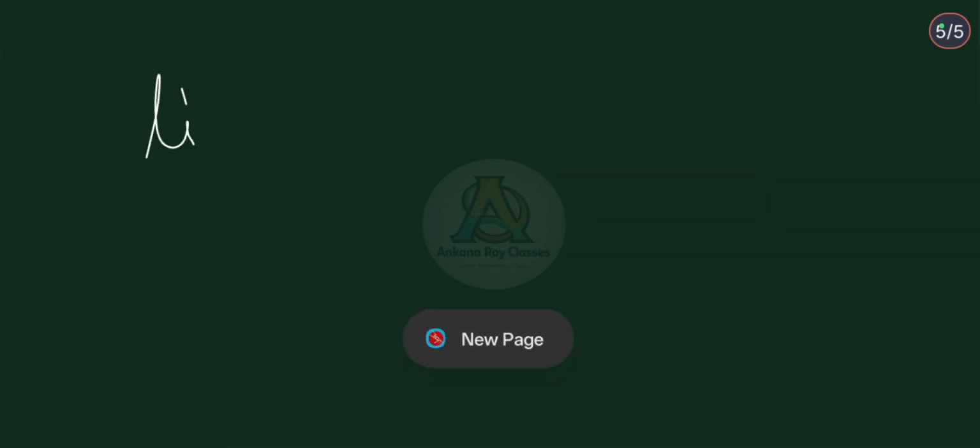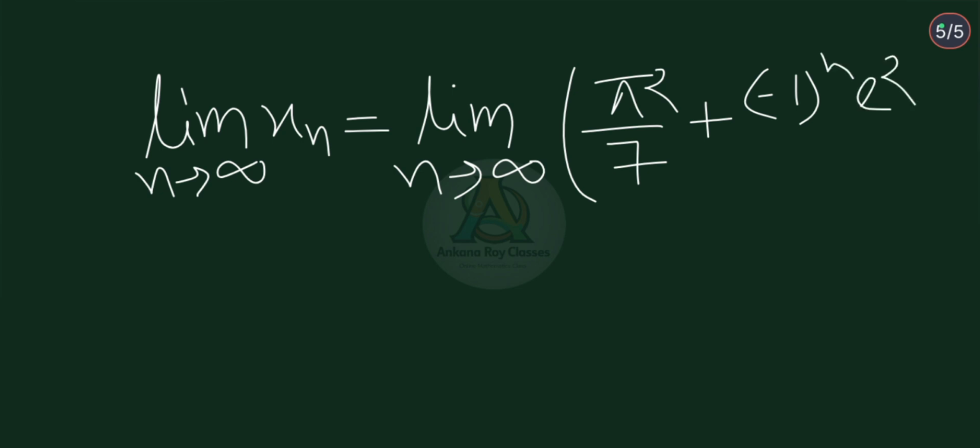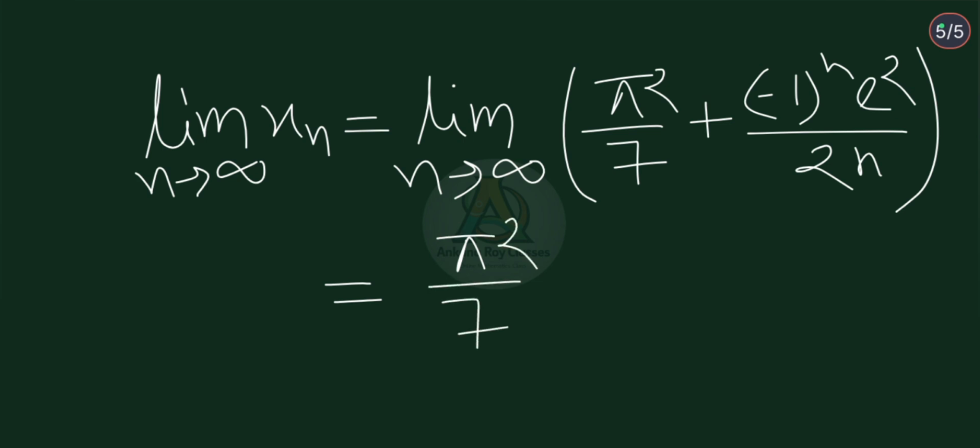So limit n tends to infinity xn is equal to limit n tends to infinity of pi square divided by 7 plus minus 1 to the power n into e square divided by 7n. This is equal to pi square by 7 because limit n tends to infinity of minus 1 to the power n into e square divided by 7n is equal to 0.